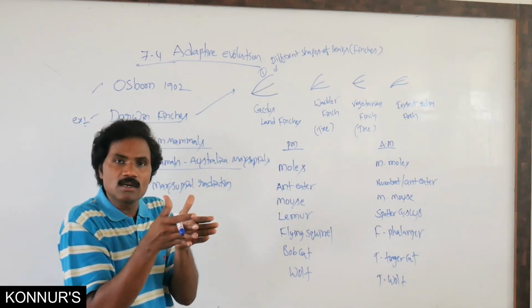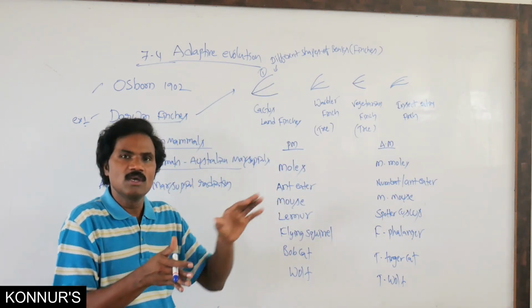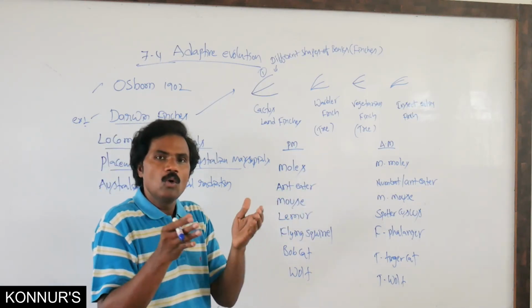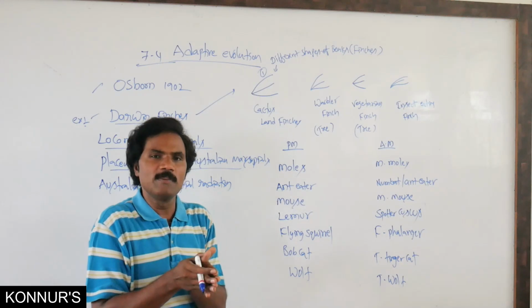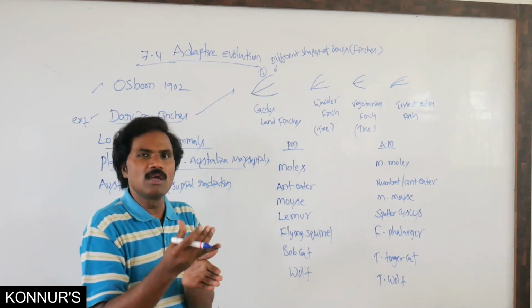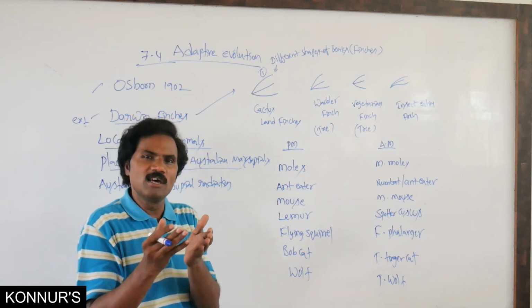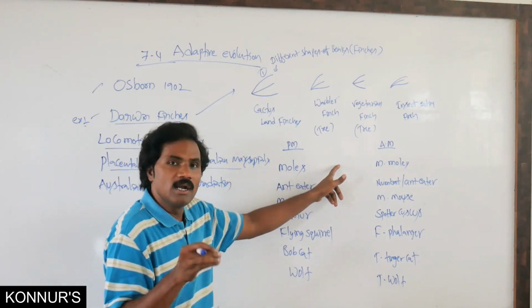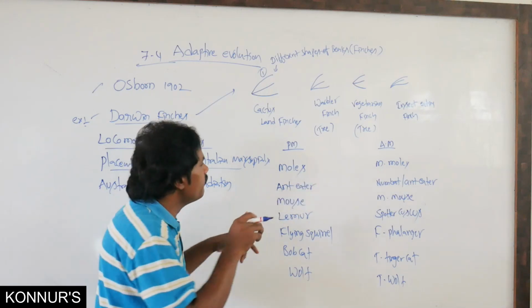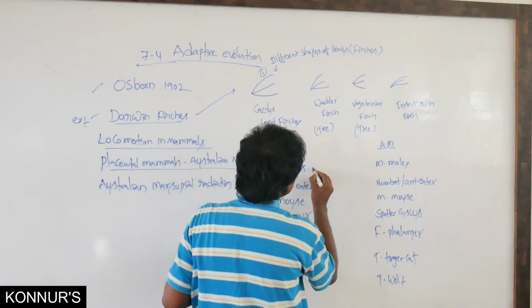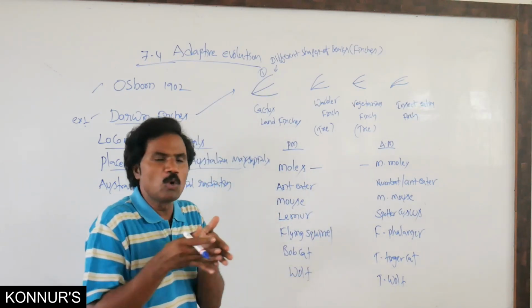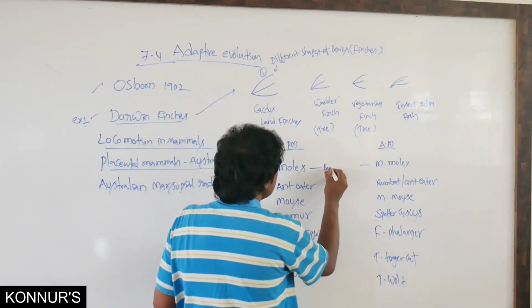What is the similar functional character? Structurally, both are different. But what is functionally similar? Because it is a convergent evolution. Convergent means similar function. What is the similar function? Related to moles, it is the burrowing nature.